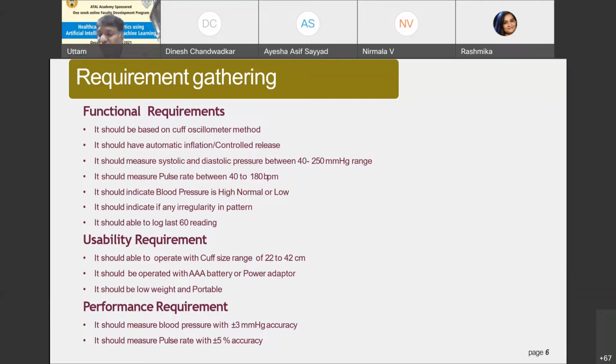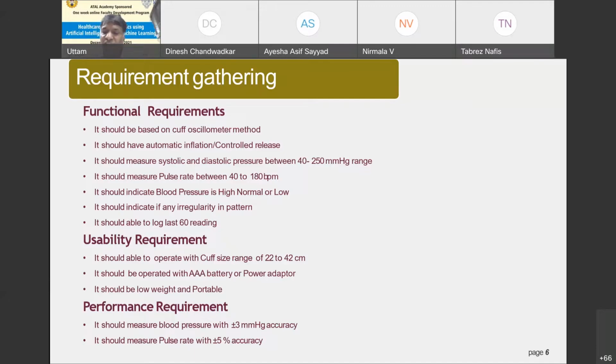So look at the sphygmomanometer. We need to wrap a cuff around the arm, and then we push air into it. We are trying to inflate the cuff, and for inflating the cuff we can use a bulb, also called a balloon. In automatic devices, we call it a pump and so on. And it should be able to measure systolic and diastolic pressure. When we talk about measurement of BP, there are two kinds of pressures associated with it. One is called the systolic pressure. The second is called the diastolic pressure.